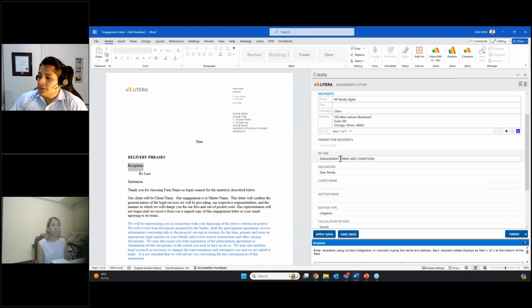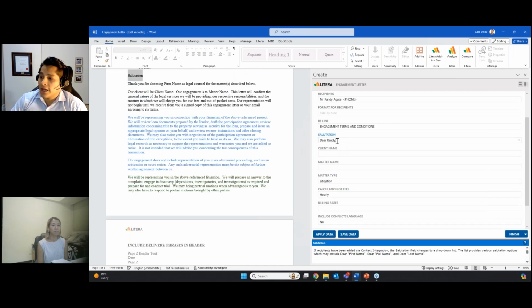I will leave the subject line as it is. For salutation, here salutation has been automatically adjusted for me, as you can see, because we selected Randy to be the recipient of this letter. The salutation has been updated to Dear Randy. I also have a few drop-down options here that I can select from, and I can also type the salutation manually if I wish to do so.